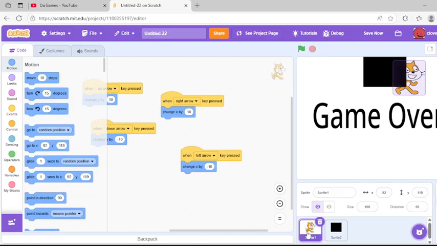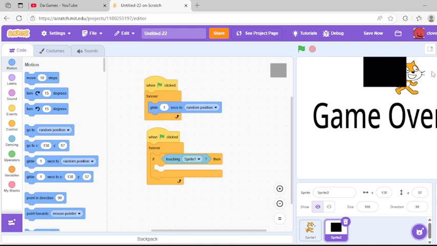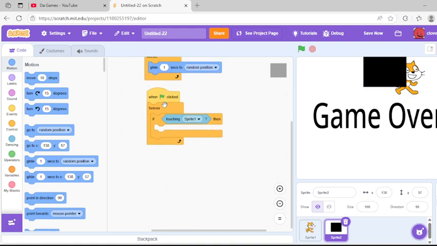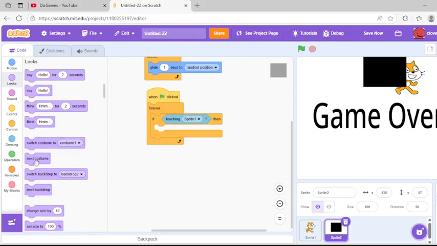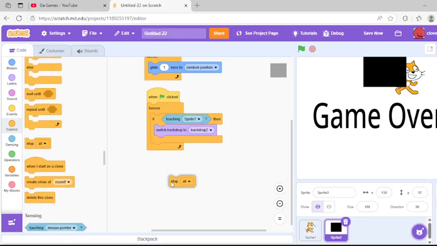But then, so we want to make it so if basically our scratch cat touches its enemy, so right here, when green flag clicked, forever, if touching sprite 1, switch backdrop to backdrop 2, then we want it to just stop the game too. So stop all. And here's how our game should work.